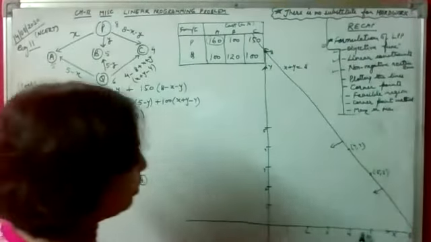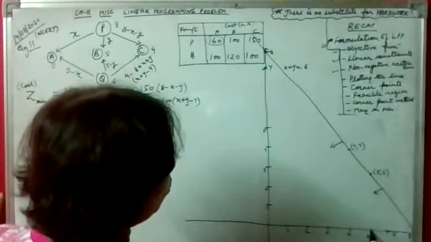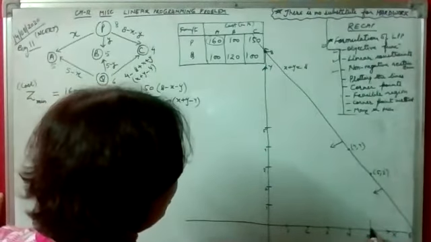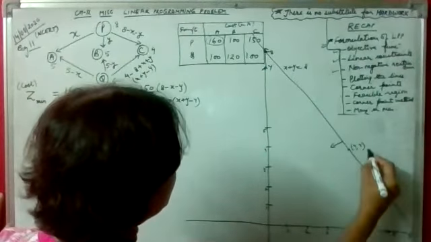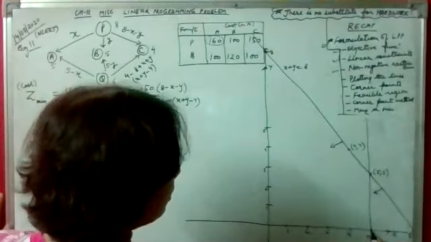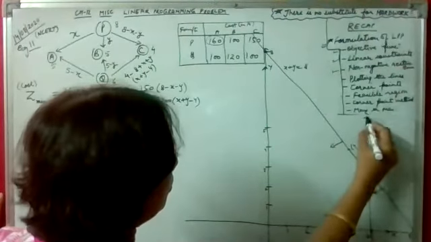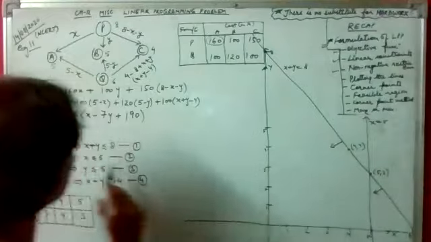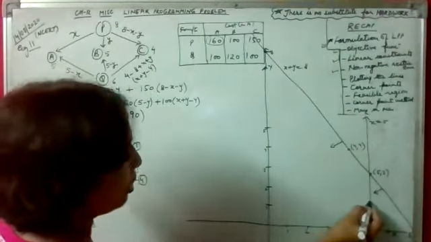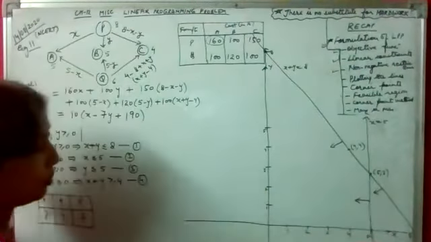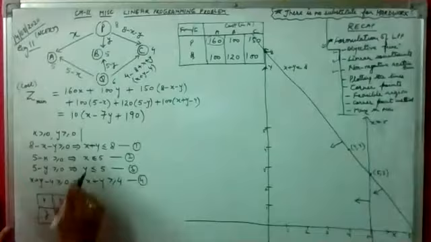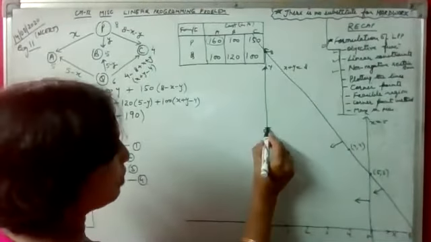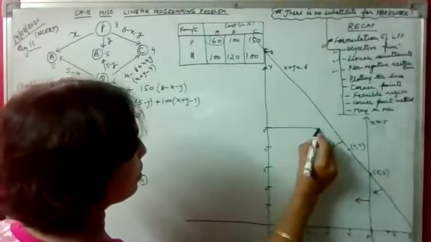Let's come to the next one. X equal to 5 will be a line which is parallel to y-axis. So let's make a line parallel to y-axis. Extend this line. Write down the equation and then mark the arrows. Again, less than equal to, so arrows will be marked towards the origin. The next one is y equal to 5, which is a line parallel to x-axis.